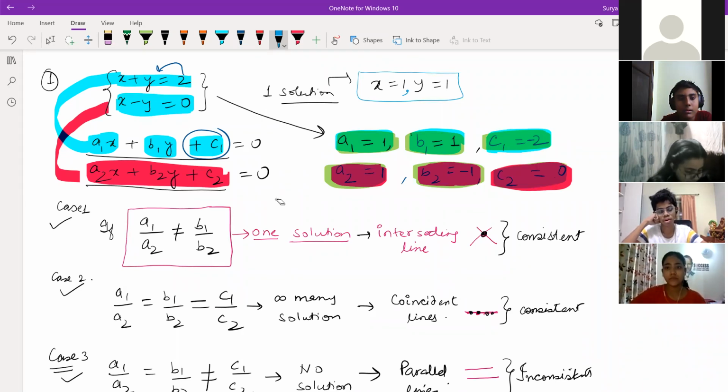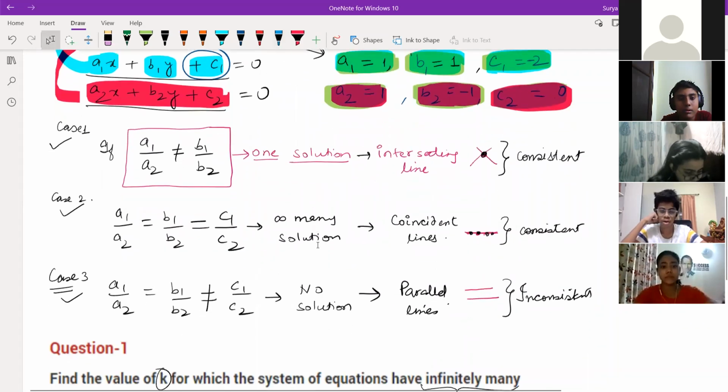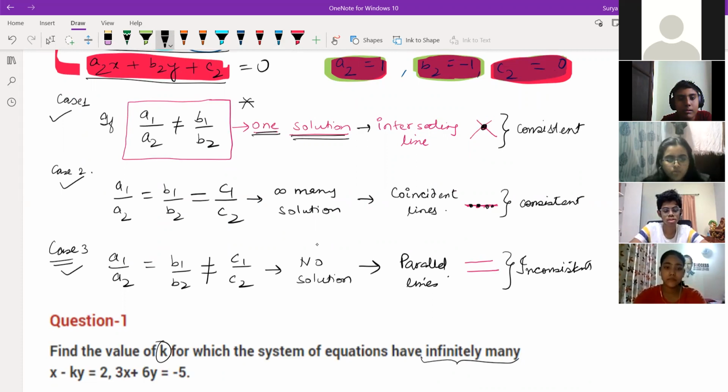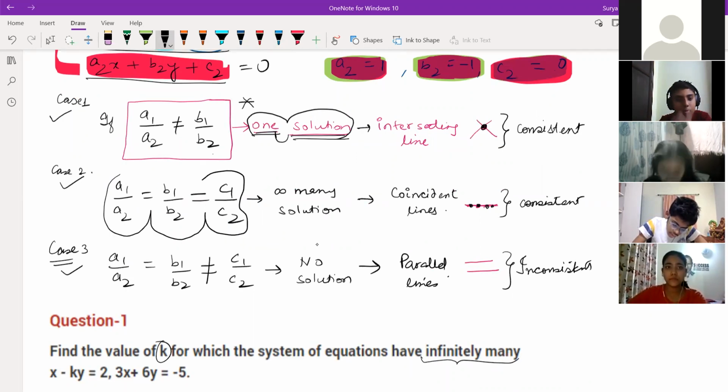Now we have to compare A1 and A2. If A1 by A2 is not equal to B1 by B2, then we get only one solution. It's clear? If A1 by A2 is equal to B1 by B2 is equal to C1 by C2, if all three are equal, then you will get infinitely many solutions, because both lines will overlap each other. That's why we got infinitely many solutions.